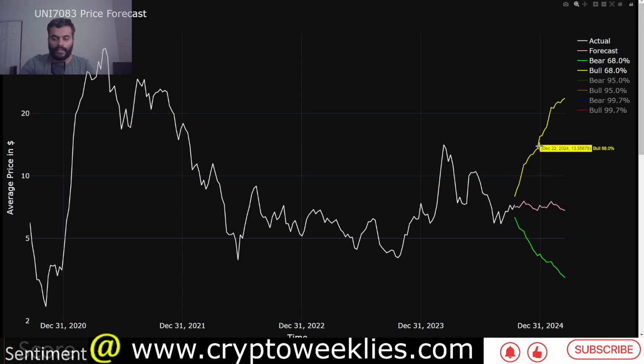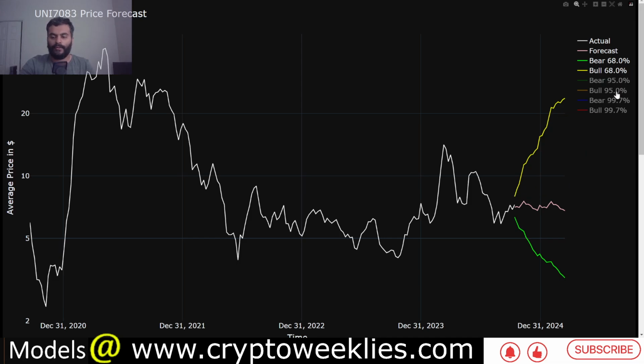Again, these are theoretical ceilings. To breach this level, it would take the market going into a mania phase. So at a 70% confidence level, this is where the bull case would be for UNI.